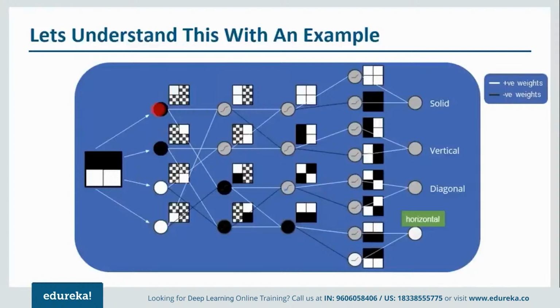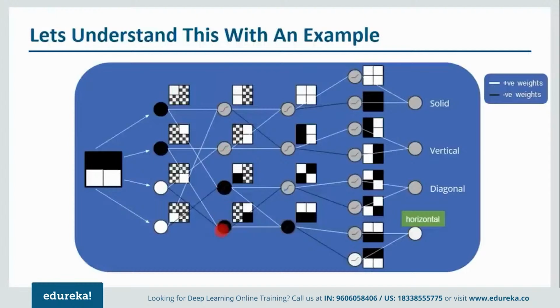Now what happens? We provide them random weights. So these white lines represent the positive weights and these black lines represent the negative weights. Now this particular brightness, when we display high brightness, we'll consider it as negative. When you see the next hidden layer, it will be provided with the input from this particular layer. So this will provide an input with positive weight to this particular node, and the second input will come from this particular node. Since both of them are positive, we'll get this kind of a node. Similarly, this node as well.